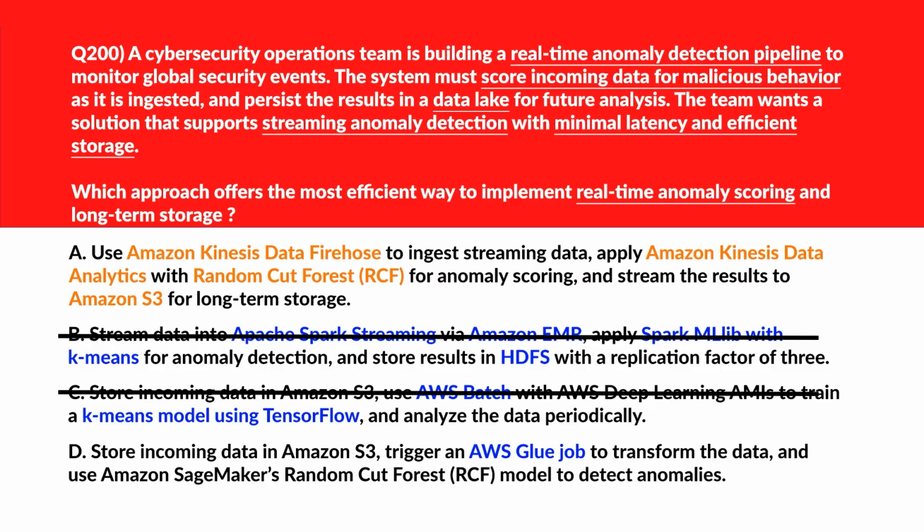We'll move to now option D. Option D, if you look, Glue we know is batch triggered and not optimized for live anomaly scoring. So Glue is definitely just a distractor. We'll reject it and lock option E as the right answer.